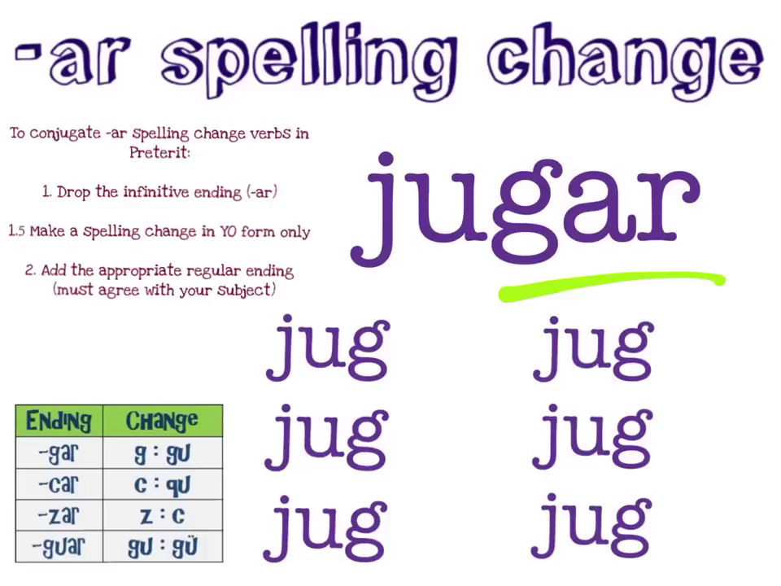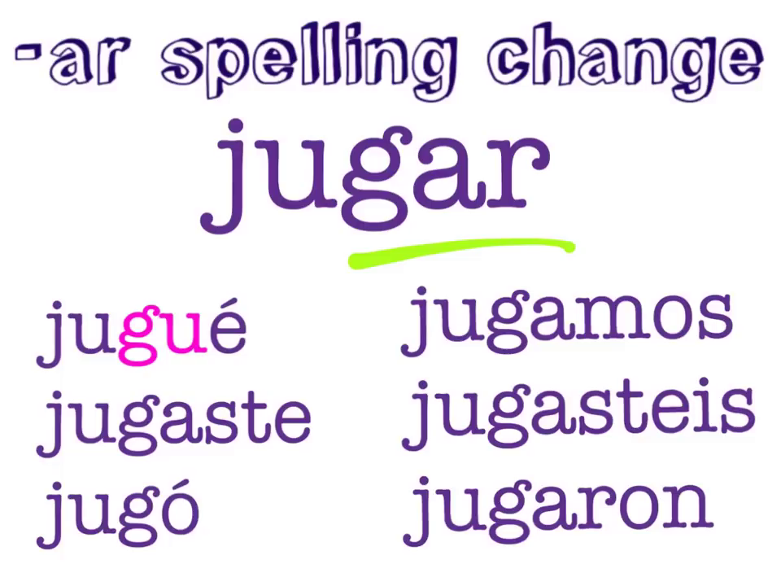Since jugar is a G-A-R verb, we know that in yo form, we will change the G to a G-U. And here, you can see that change reflected in the stem. And the final step tells us that we must add the appropriate regular ending to our stems. And once we add our regular preterite AR endings, your conjugation should look like this. Jugué, jugaste, jugó, jugamos, jugastais, jugaron.